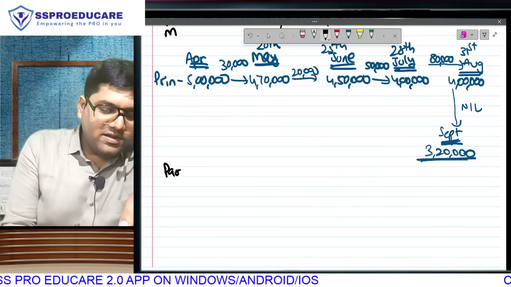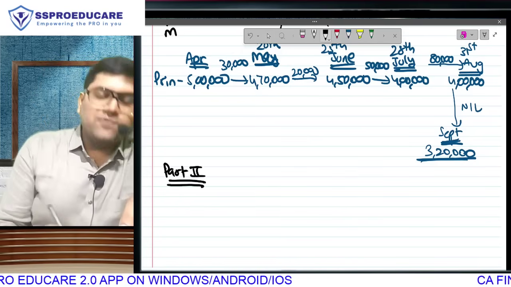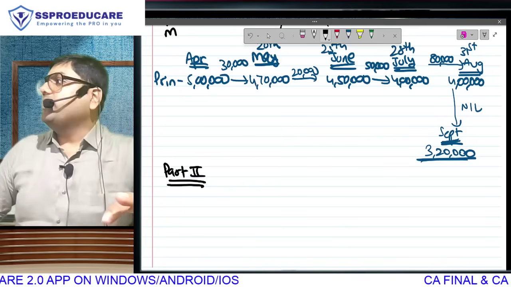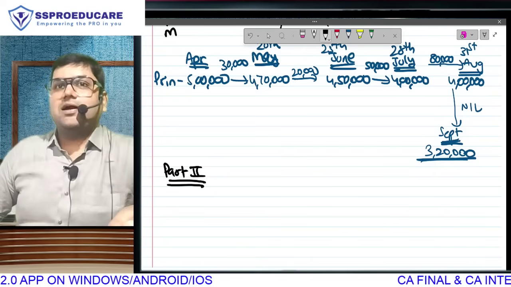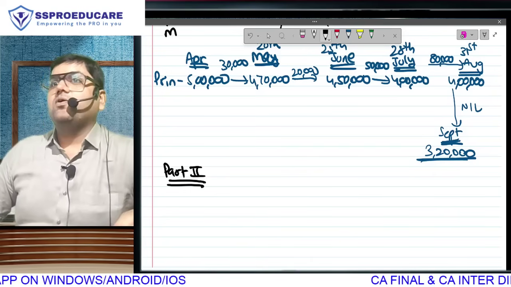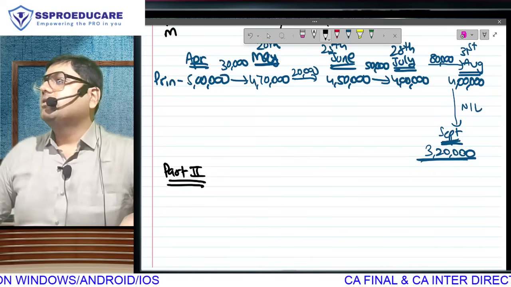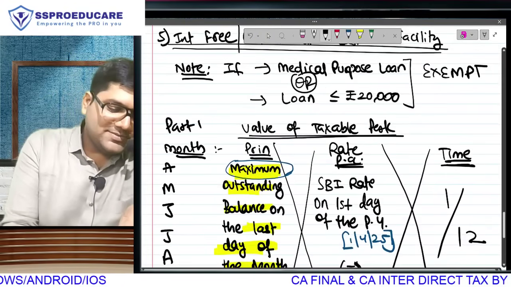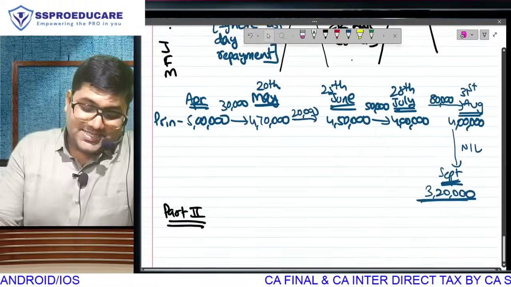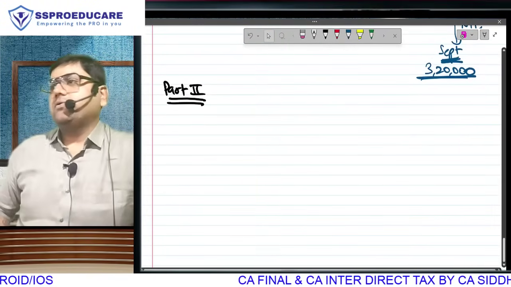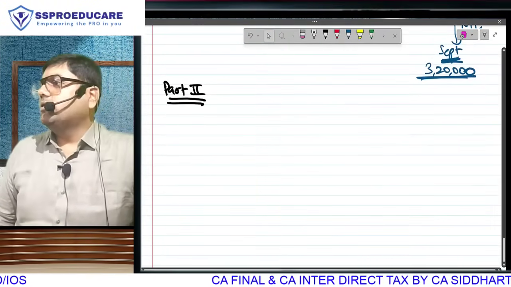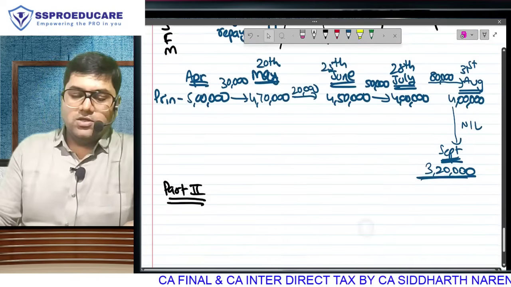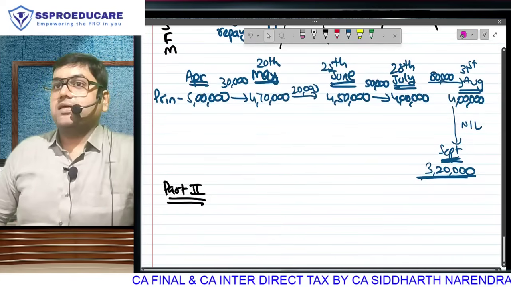We have a more difficult calculation in part 2 of interest free loan. Now what's your question? What is the good news? Sir, part 1 is over. Part 2. Everyone is with me? Distracted people will not understand. You won't understand if you don't pay attention.